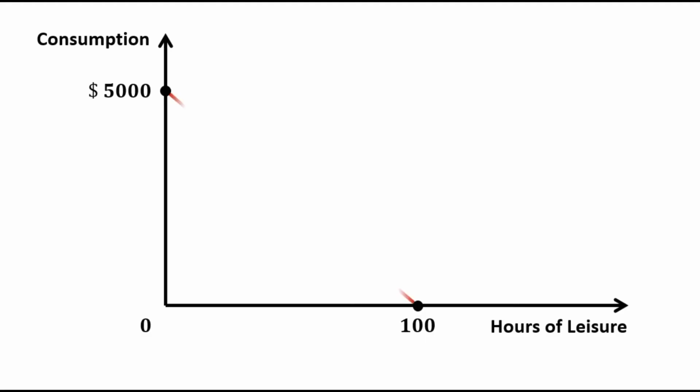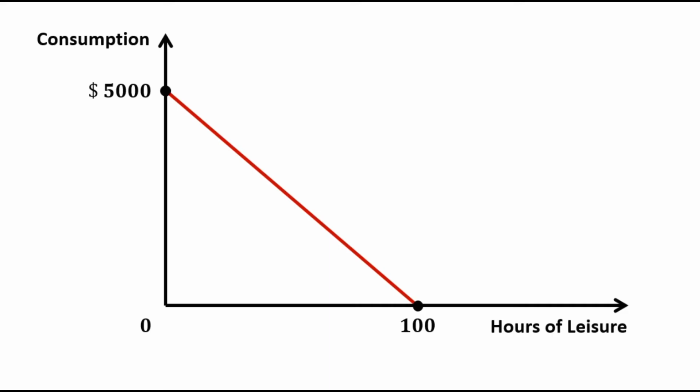Here we have two axes. This is the origin. On the horizontal axis we have taken hours of leisure and on the vertical axis we have taken consumption. If she spends all 100 hours enjoying leisure, then she has no consumption. And if she spends all 100 hours working, then she will get a weekly consumption of $5,000. And this is Sally's budget constraint.